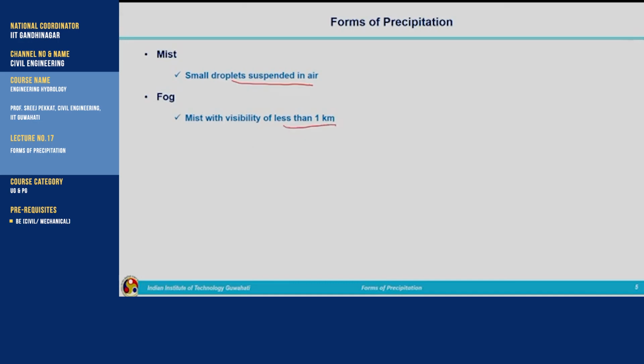Sometimes during foggy days or when there is a lot of mist, when we drive, we won't be able to see a longer distance, we won't be able to move ahead. So, if the visibility distance is less than 1 kilometer, then we call it fog. So, mist and fog can be considered to be the same.